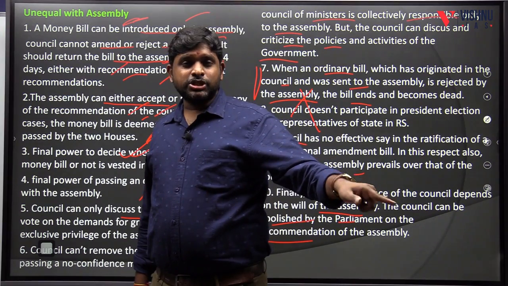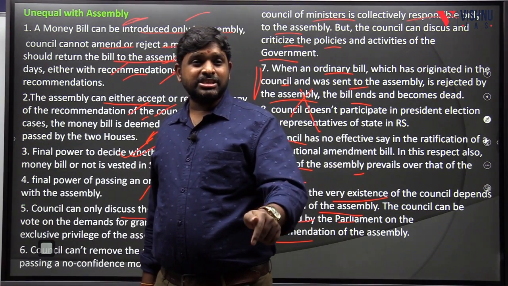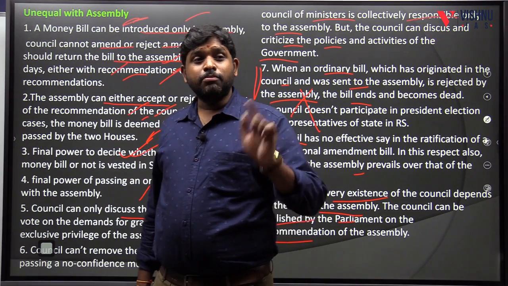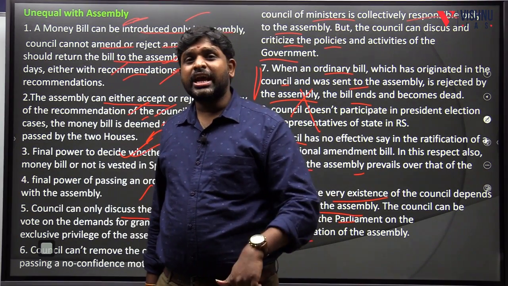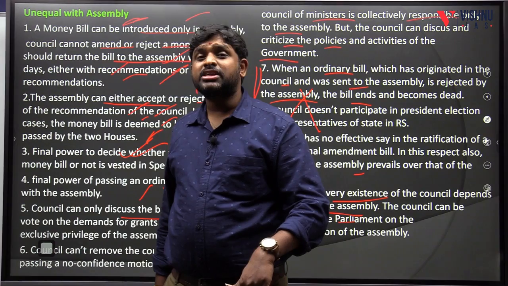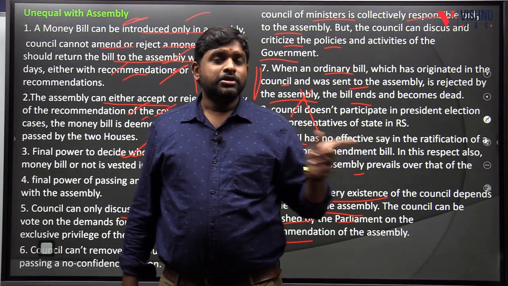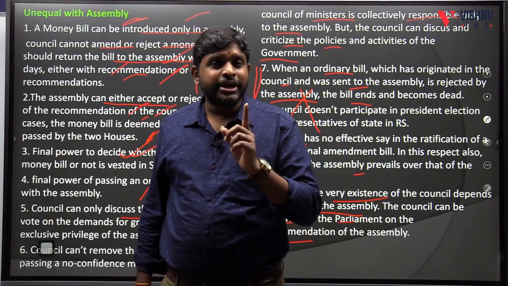That means the existence of the legislative council will be at the mercy of the legislative assembly. If the state assembly passes a resolution, then the legislative council will be removed.